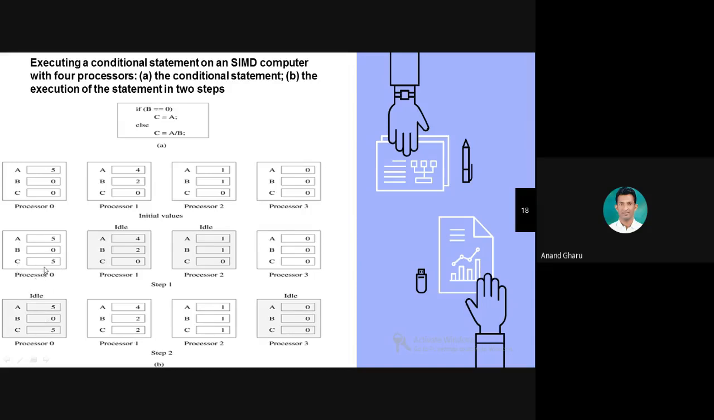Now in the second step, processor 0 will be idle. What will the first processor be? Idle.